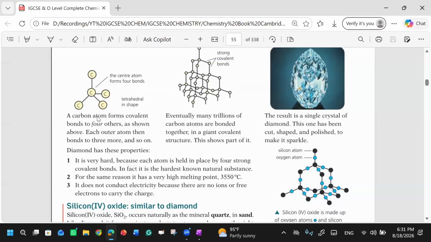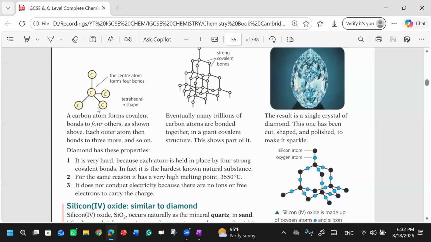But if carbon makes 3 bonds while its valency is 4, then we can say it has a vacancy of 1 electron. It has to make 4 bonds, but it has made only 3. Otherwise, in diamond, all the carbon atoms make 4 bonds with other carbon atoms.